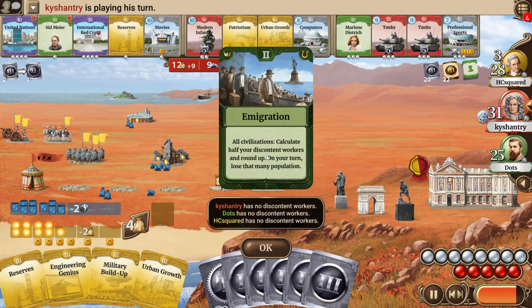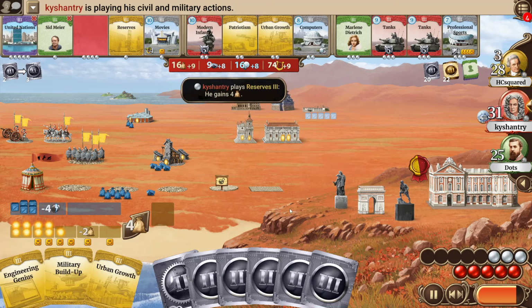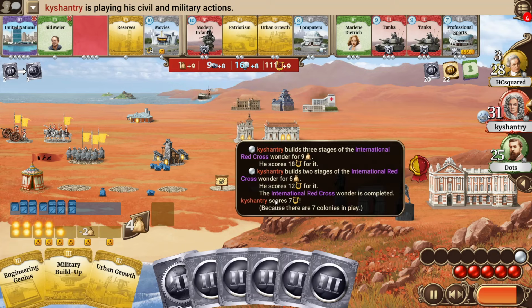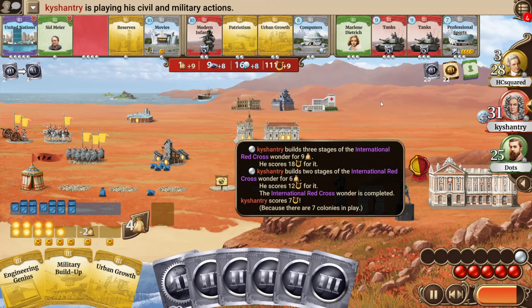Kyshantry seeds and the immigration is revealed, but no one has any unhappy workers, and both Dots and HCsquared didn't take the Red Cross, so Kyshantry can take the Red Cross, plays reserves for food, finishes the Red Cross. There are actually lots of colonies in play, 7. So 37 culture gained by Kyshantry, and now he has even the culture lead. So I think things are looking good for him, and my guess at the end could come true here.